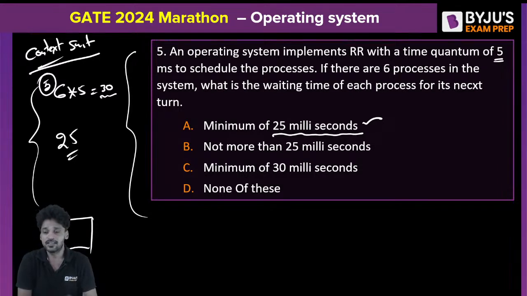So, the minimum waiting time is 25 milliseconds plus context switching time. Are we clear? Jayesh?